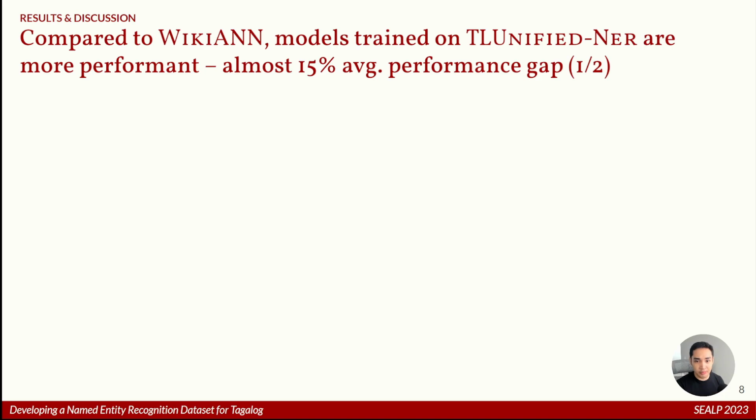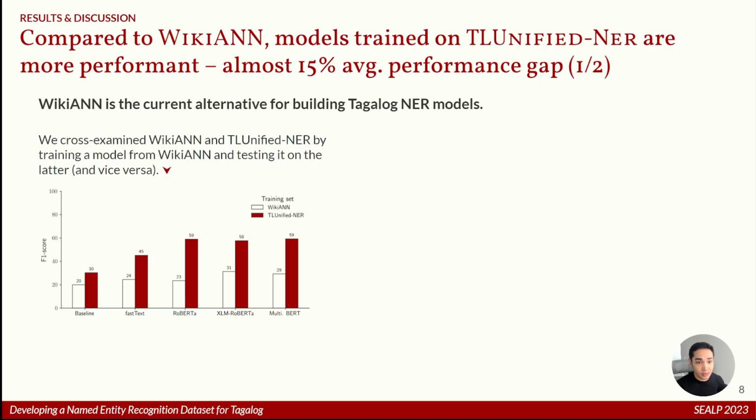Nevertheless, we still want to empirically determine if our gold standard annotations is a better resource for training models. So here we set up an experiment where we trained on WikiAnn and tested it on TL Unified. Then we did this vice versa. For the latter, we re-annotated the WikiAnn test set using our annotation guidelines so that we can evaluate a model on it. The chart below shows the performance gap between the two sources.